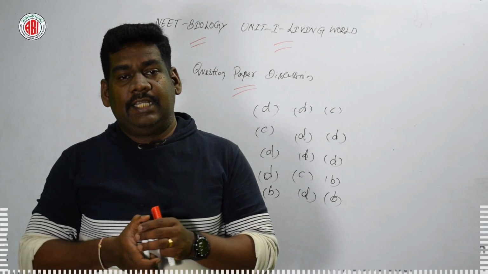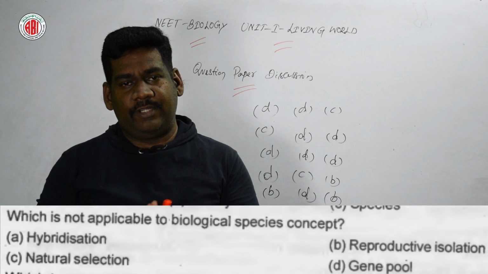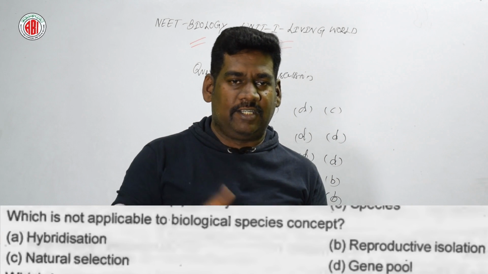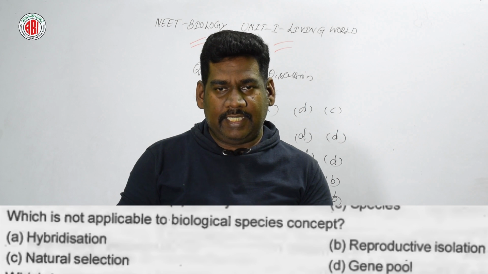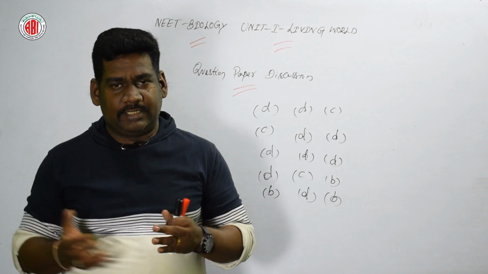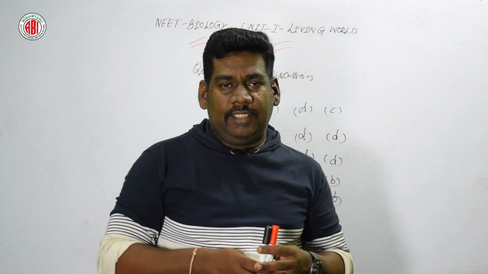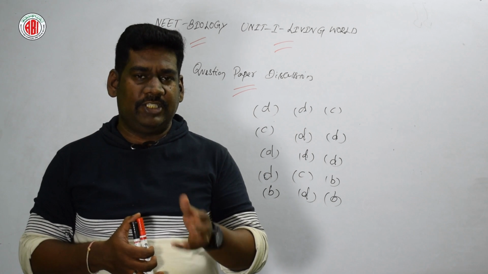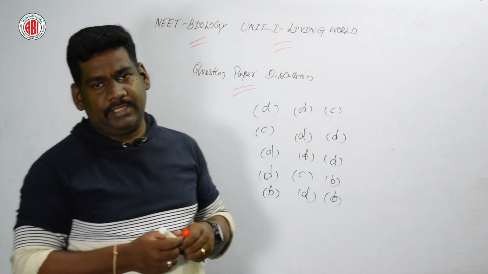Next question: which is not applicable to the biological species concept? Here are four different options given: hybridization, reproductive isolation, natural selection, gene pool. Among these, species is related to reproductive isolation, and based on that it is formed. And also natural selection. Hybridization is the modern technique related to genetic engineering and molecular biology. So option A, hybridization, is the right answer for this question.